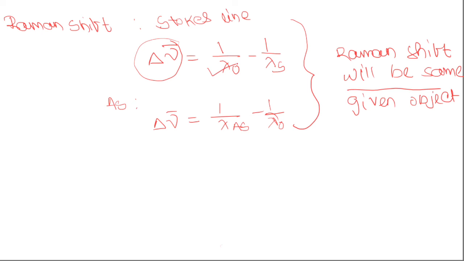We are given lambda naught and lambda s, so using these we can find this shift. Then in the second equation, we will use this shift value and find the wavelength for the anti-Stokes line.